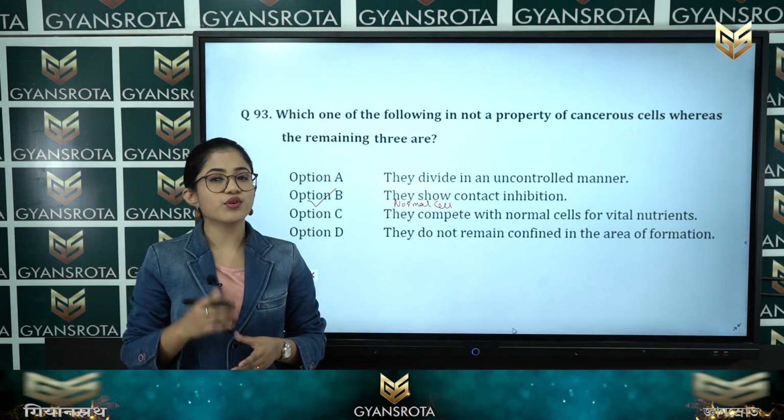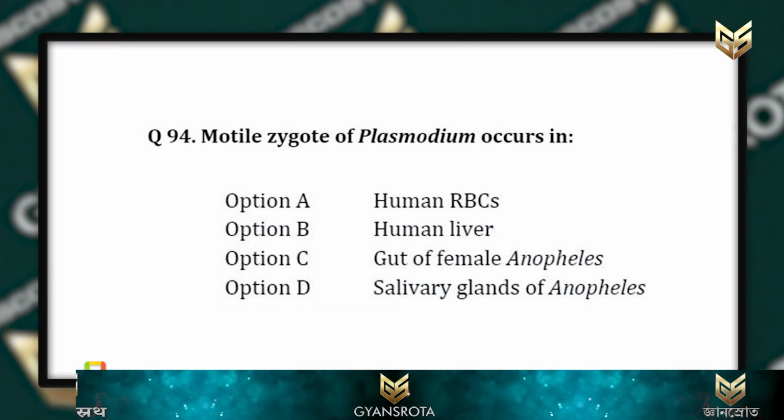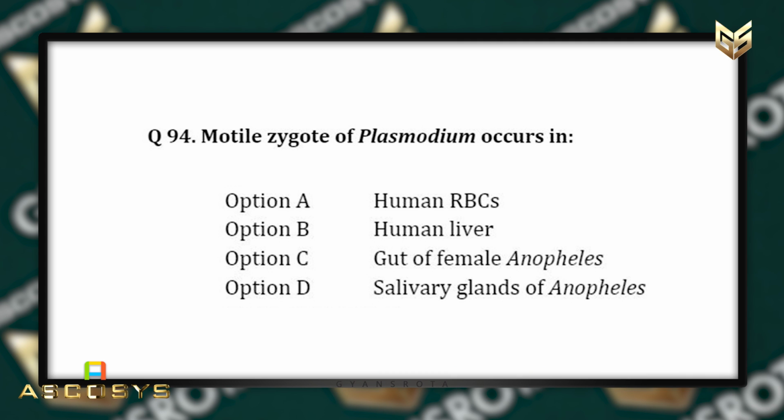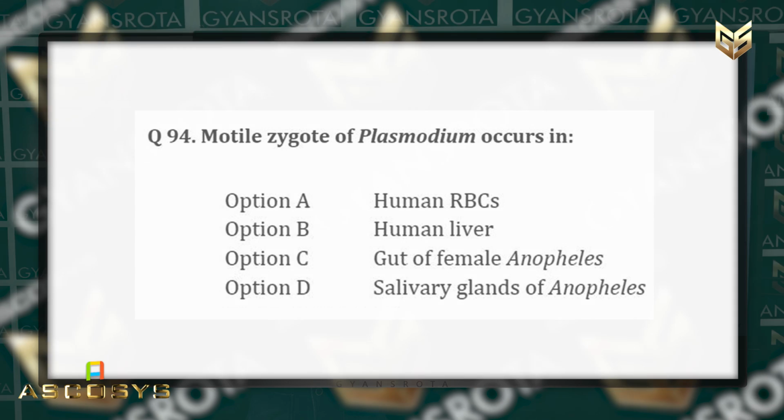Now, let us see the next question, that is question number 94. In this question, it is written, motile zygote of Plasmodium occurs in option number A, human red blood cells, option number B, human liver, option number C, gut of female Anopheles, and option number D, salivary glands of Anopheles.